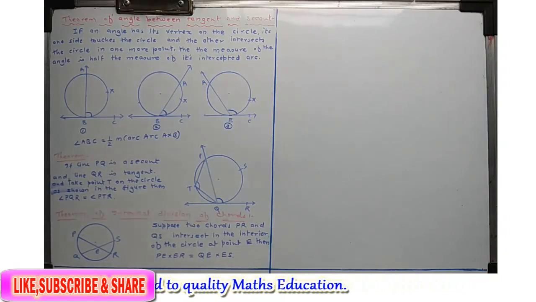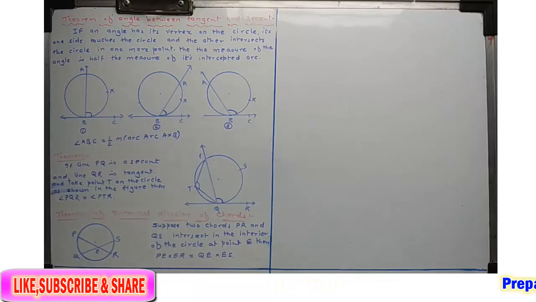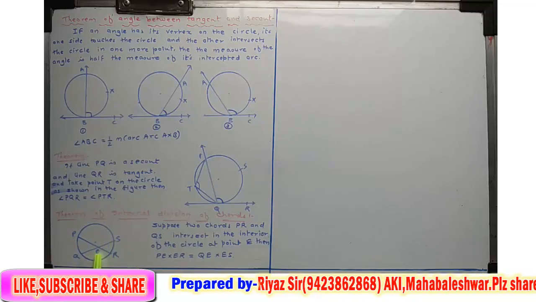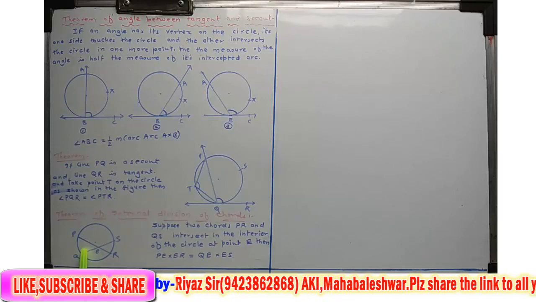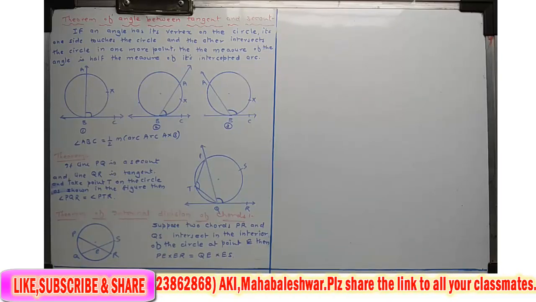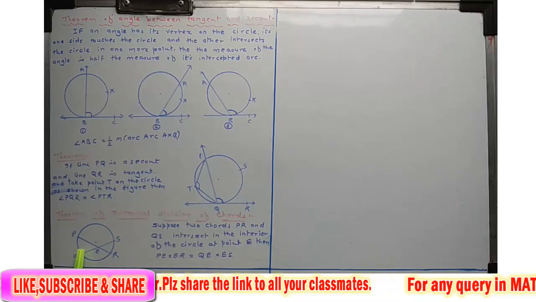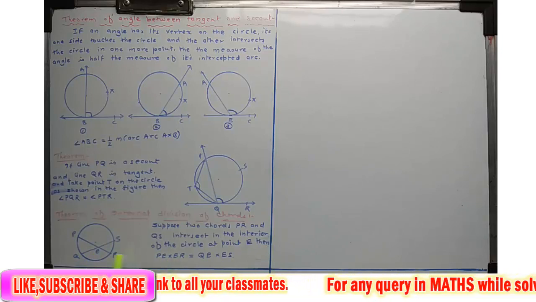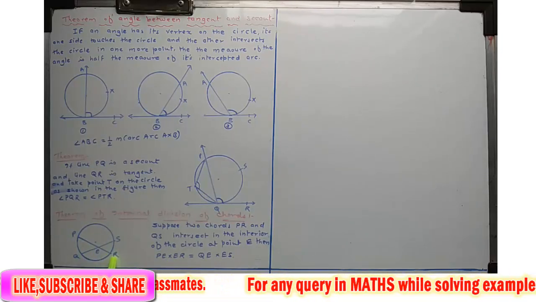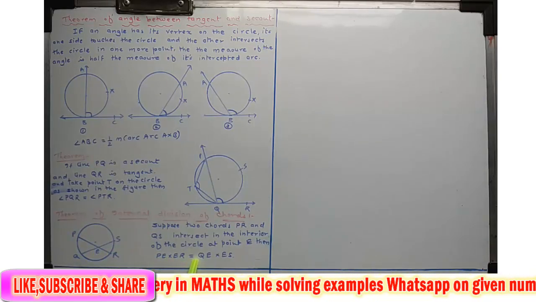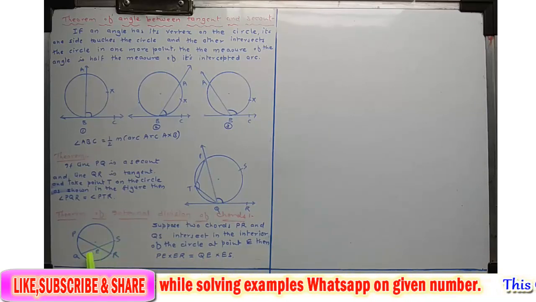Now the next theorem is the theorem of internal division of chords. Suppose two chords PR and QS intersect in the interior of the circle at point E. Then the product of the lengths of the two segments of one chord, here PE and ER, those are the two parts, their product, that is PE into ER, is equal to the product of the two segments of the other chord.